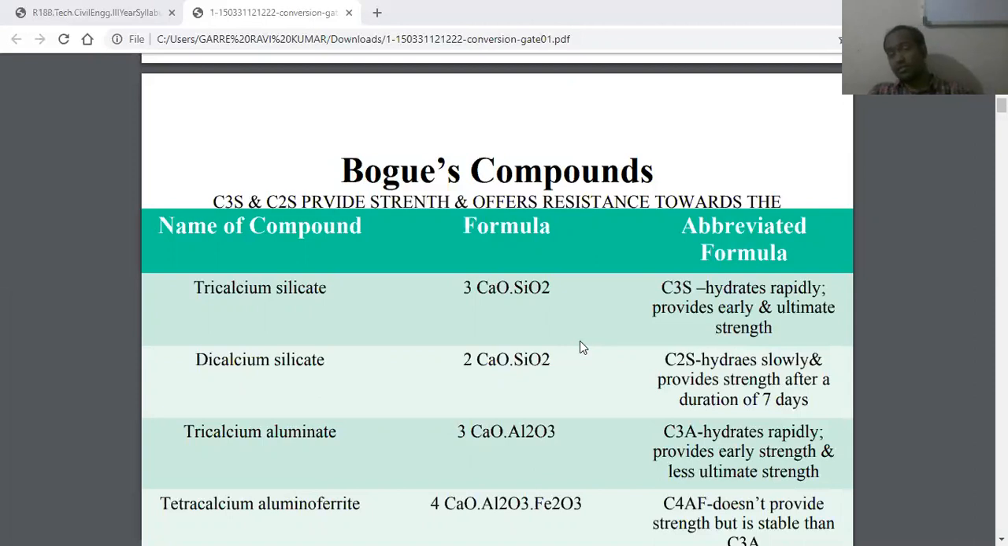Understand? That is the ordinary chemical composition of cement, and this is the chemical composition of cement given by Bogue. That's why this is called Bogue's composition of cement or Bogue's compounds of cement.